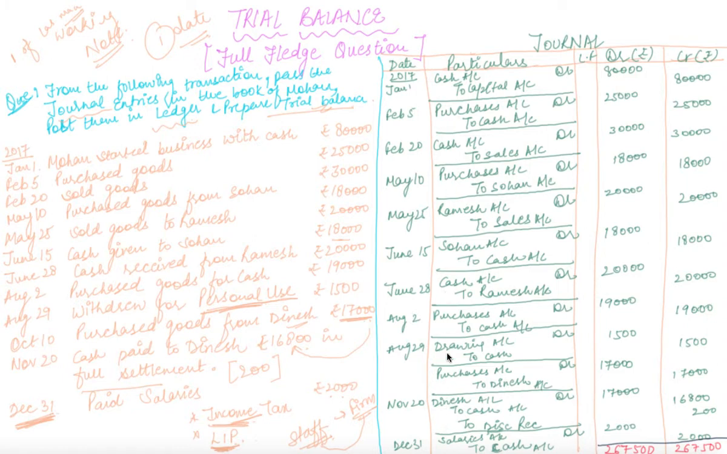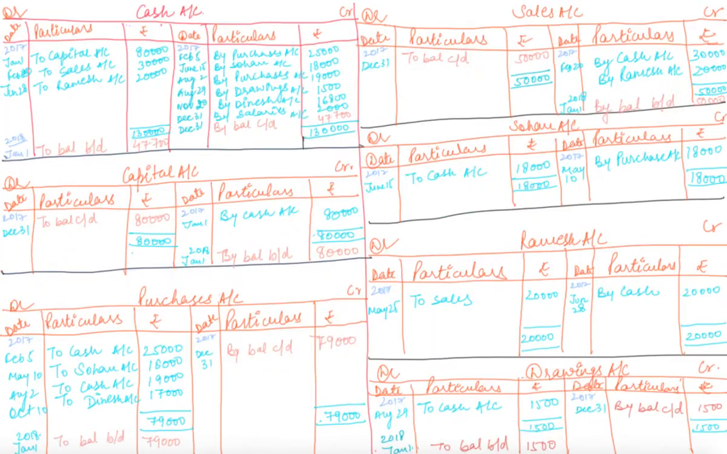Here are the journal entries of the question, and at the last I have made the total, which is 2,67,500 on both sides. So our next step is posting these entries into the ledger. So now let us post these entries into the ledger account.